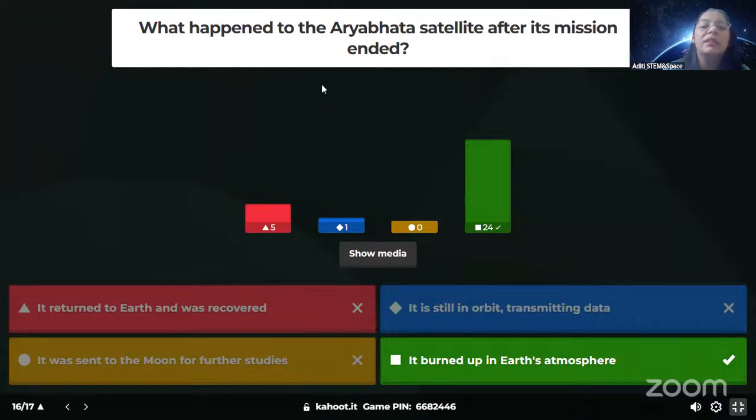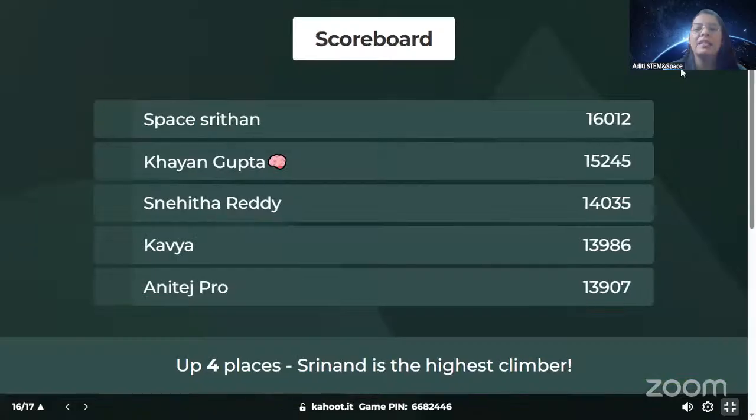It actually burned up in the atmosphere. It was not sending signal, obviously. It was just in orbit. It was never recovered. It just stopped sending. It was just burned up in the atmosphere as it was coming down.